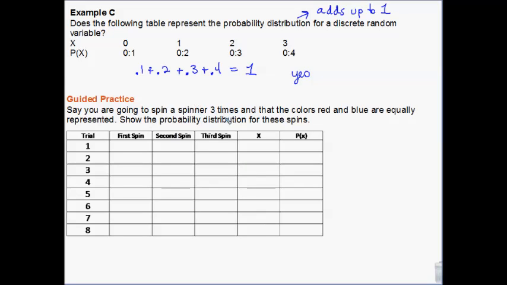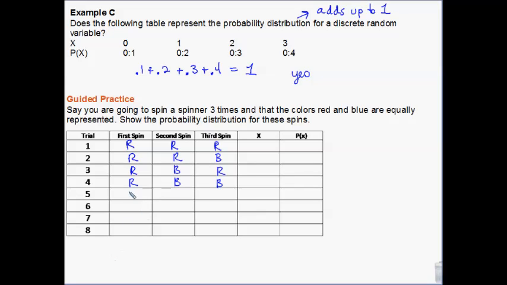All right, so we're going to spin a spinner 3 times, and we're going to calculate the probabilities. We have red and blue. Here's how you figure out how many rows you have to go down. We're doing 3 spins, so I know I have to go 3 across at least, but I need to know how many I need to go down. That tells me how many different options there are. I'm going to start with red. I can get 3 reds. I can get 2 reds and a blue. I can get a red, a blue, and a red, or I can get a red and 2 blues. Those are my options if red is first.